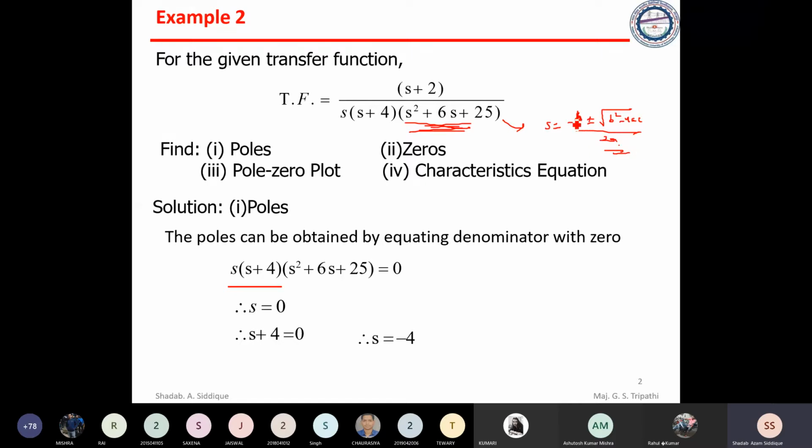If the fraction does not factor directly, then we can find the s value from this, and we'll try to plot. So we will go very quick. Already you know all these things.